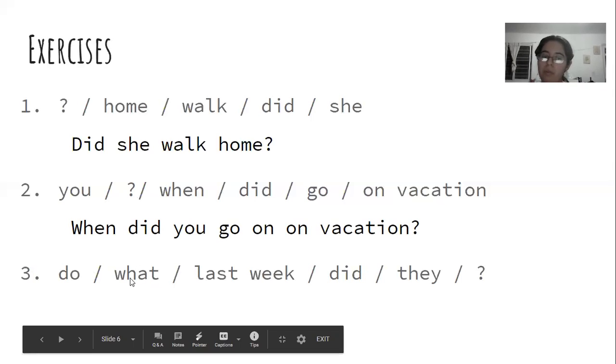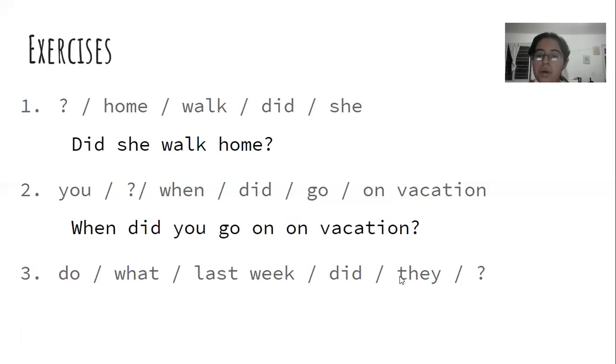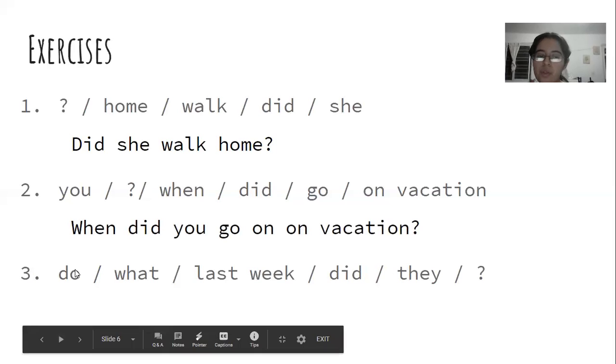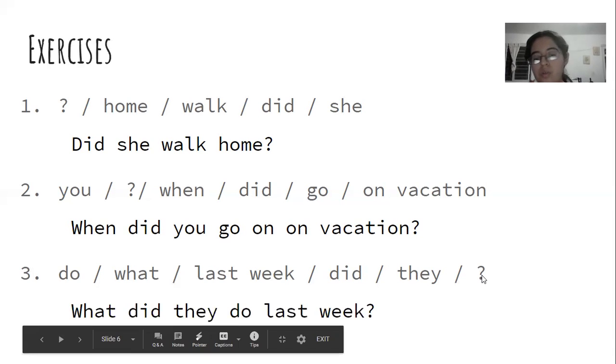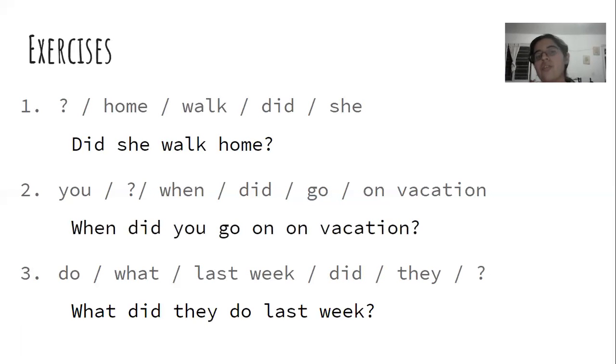So we start with what, then did, then the subject, they, verb in simple form, do, complement, last week, question mark at the end. So it's what did they do last week? So those are the answers. Did she walk home? When did you go on vacation? And what did they do last week?